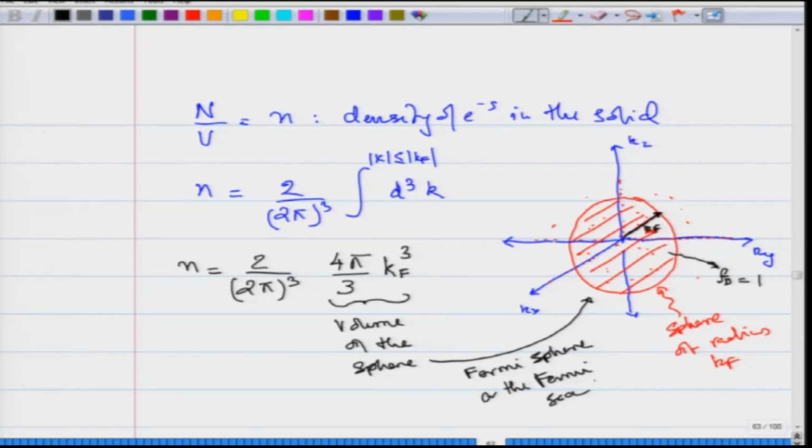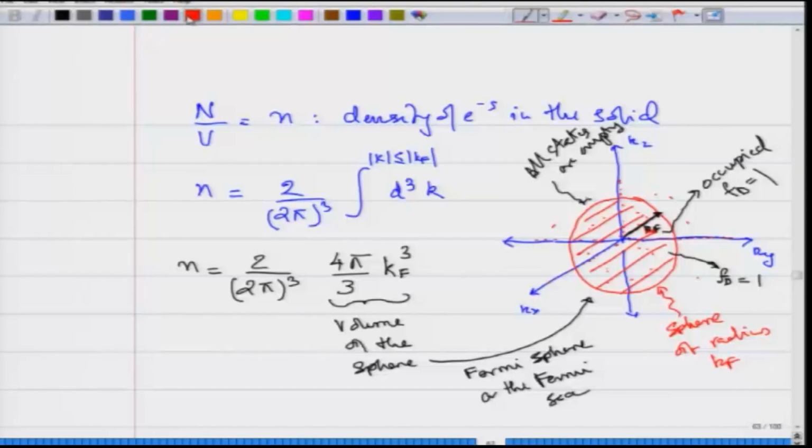Namely, inside this sphere all the states are fully occupied, with the Fermi-Dirac distribution equal to 1, and outside the sphere all states are empty. So, the surface of the sphere distinguishes between occupied states and vacant states.